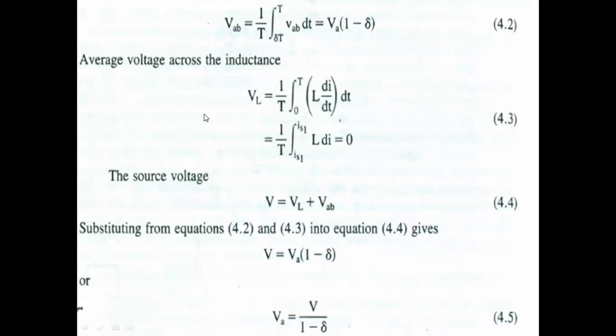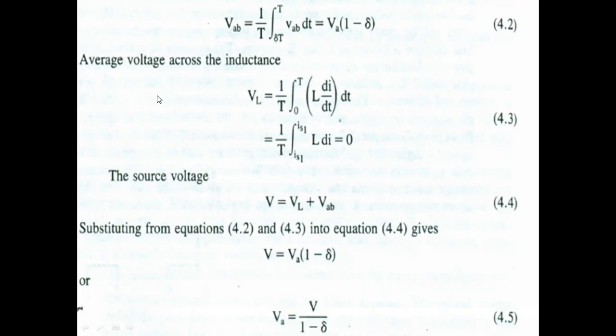These are the waveforms. This is the average voltage across the terminals A and B. So VAB is equal to 1 by T times the integral from delta T to T of VAB dt. If you integrate this, we will get VA times (1 minus delta). That is the 42nd equation. After that, we can write the average voltage across the inductance. What is the average voltage across the inductance?